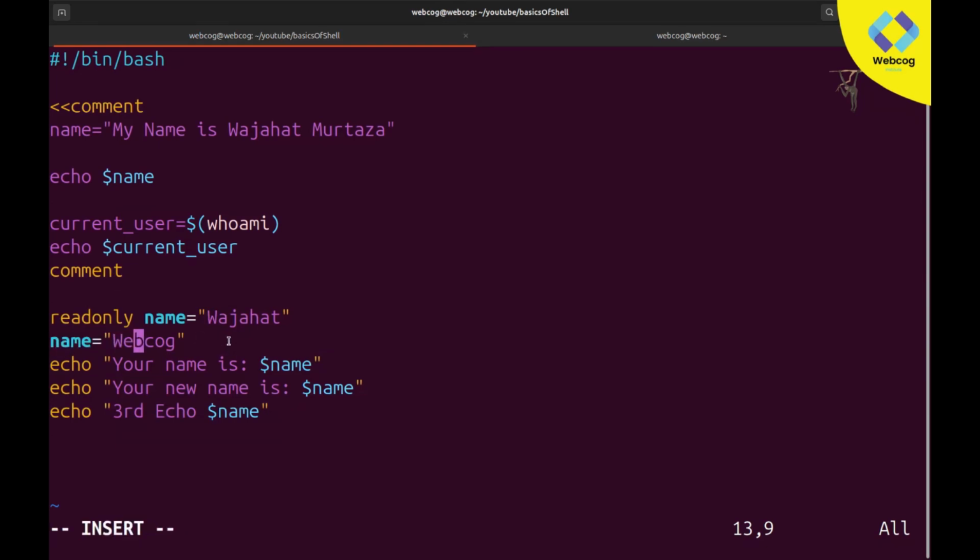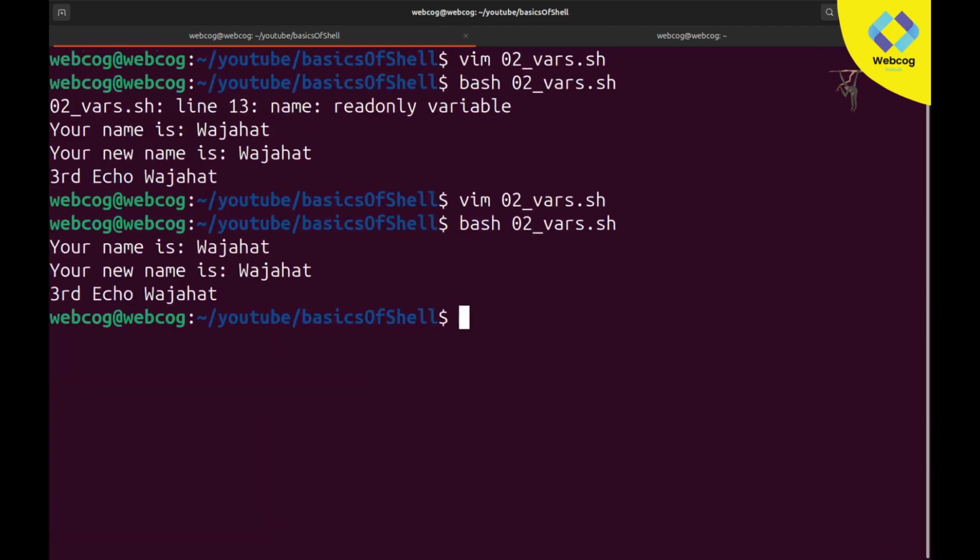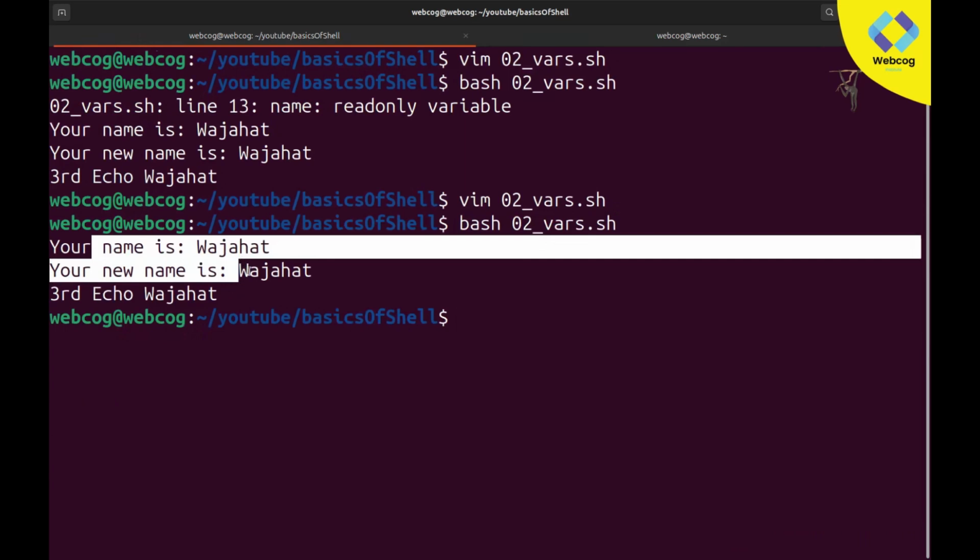So if you want to keep your variable readonly, you need to remove this, because you can't update it. Now just save this file and execute again, and this time it's printing fine, your name is Wajahat, without any warning. So this is readonly. In other words, you can say these are constant variables. Basically readonly means constant variables, their value will not be changed or updated. So that's it. I hope you understand the concept of readonly as well.